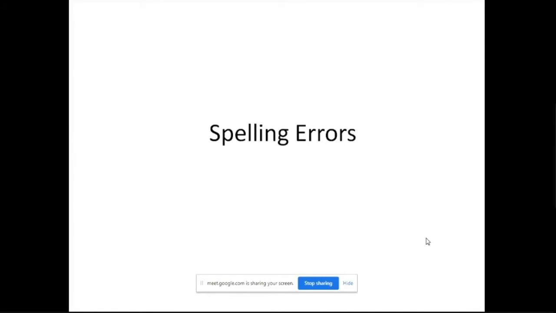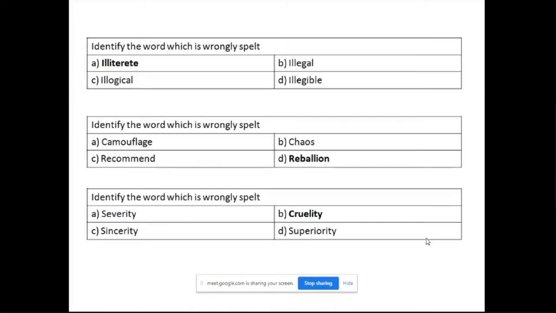Then coming to the next is the spelling errors. Okay, here also there are no tips and tricks that can be used. You have to be good at your grammar, you have to be good at vocabulary. Your English ability to write words with good, correct spelling is something that is tested here. So they'll give you four options. You need to identify the wrong one, the word which is wrongly spelled. This is the type of question, and you'll get four options wherein you need to select the right one.